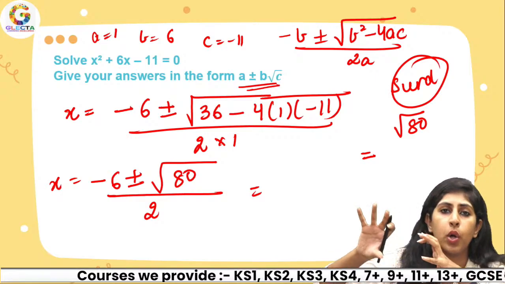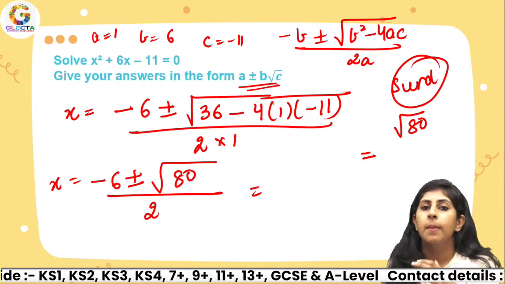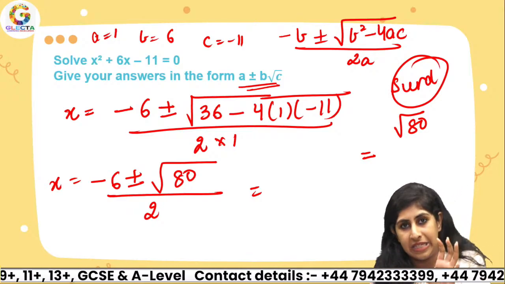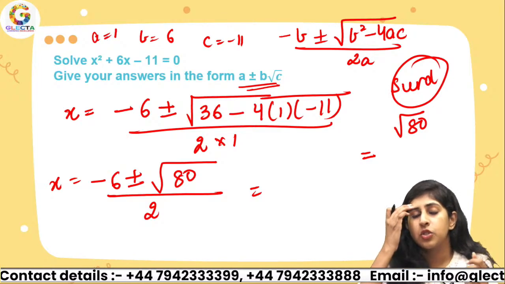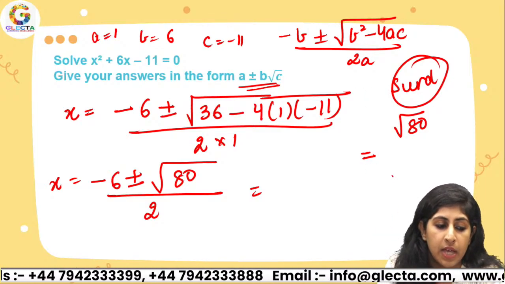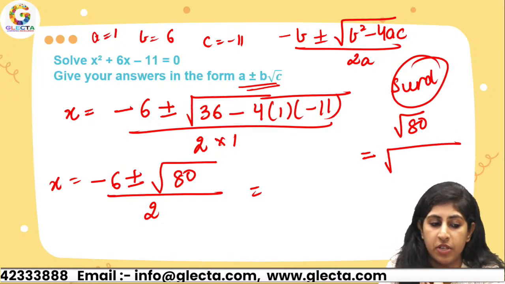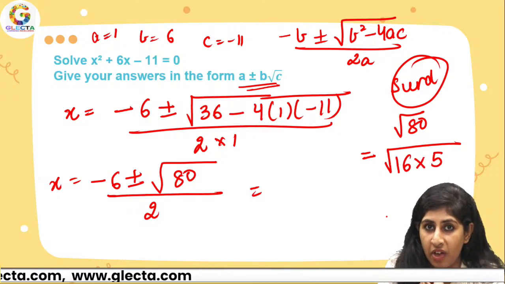Whenever you have a square root, and you know that 80 is not a square number, but you need to simplify it, try to write this 80 as a multiple of some perfect square so that you can separate it. Can I write 80 as a multiple of a perfect square? Yes, I can. 16 times 5.